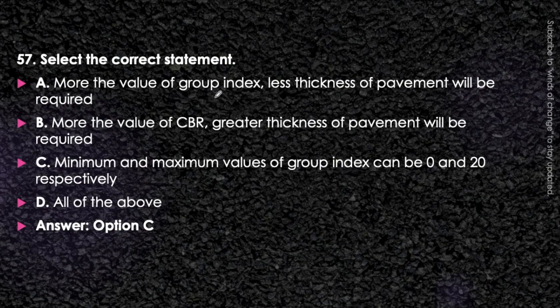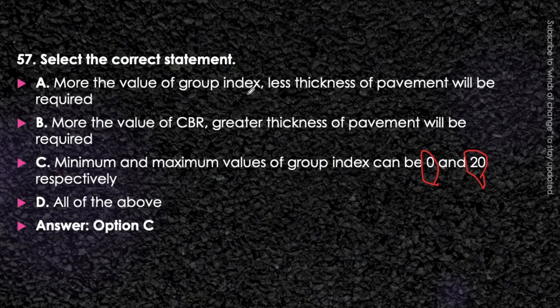More the value of the group index, less thickness of the pavement will be required, which is just the reverse of it. If we are having more value of the group index, then it will be of the lower grade. Less value of the group index means the subgrade will be of good quality. 0 means it is the best quality, 20 means the worst quality. So with increase in the value of the group index, there will be more thickness of the pavement required.